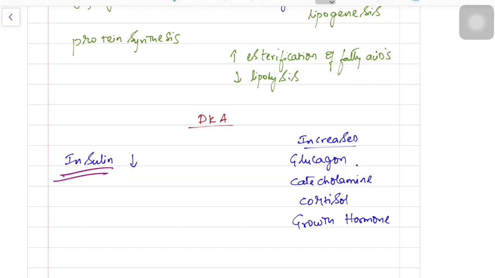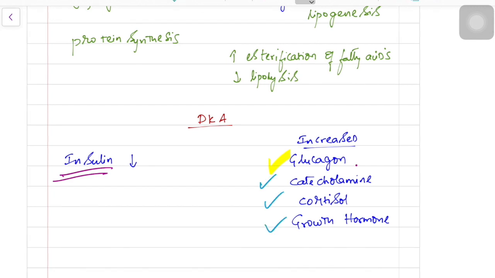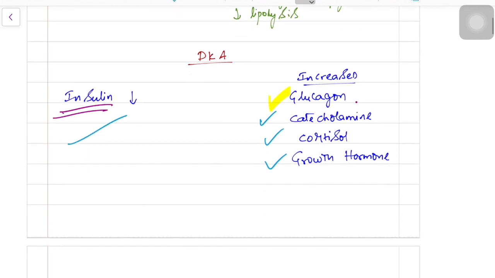In DKA, the hormones which are increased are glucagon, catecholamine, cortisol, and growth hormone. On the other side, the insulin is decreased. Due to this imbalance of the hormones, the metabolism of the patient is affected, which leads to hyperglycemia and increased keto acids, which causes acidosis.